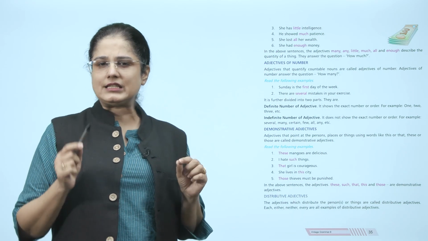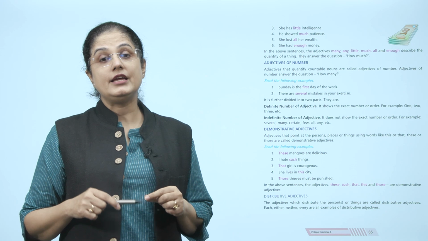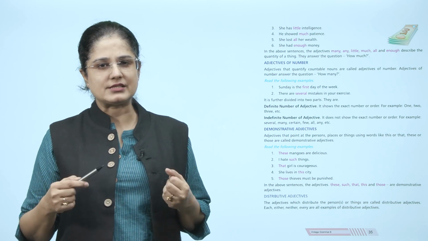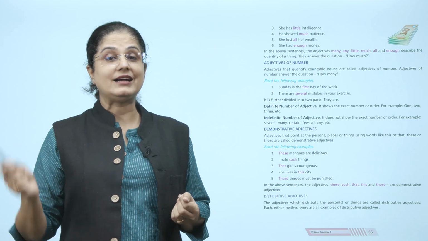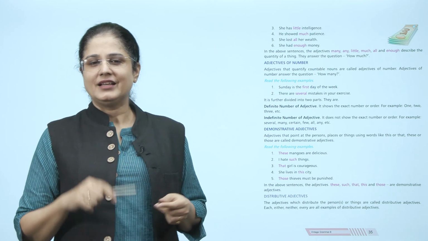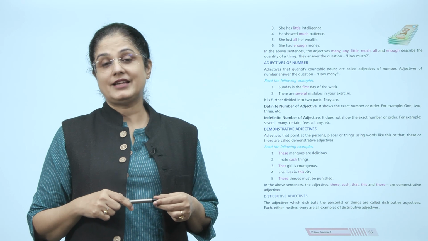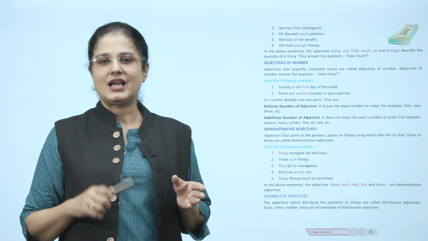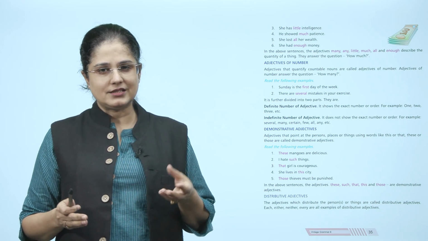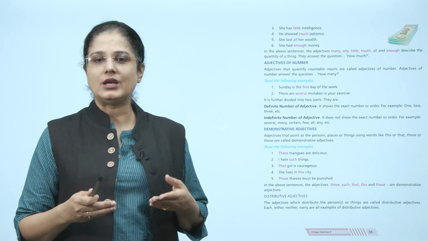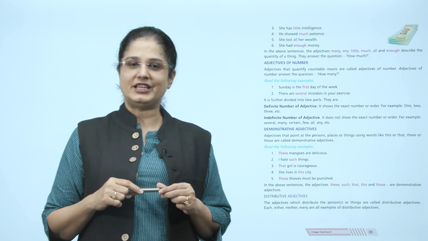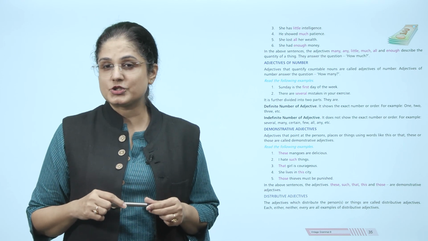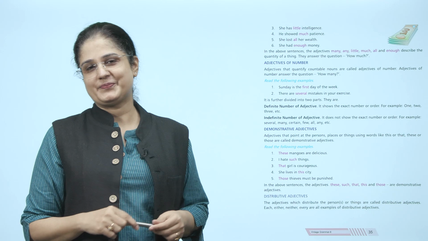She has little intelligence. He showed much patience. She lost all her wealth. She had enough money. Now, in these sentences, the adjectives many, any, little, much, all and enough describe the quantity of a thing. They answer the question how much.